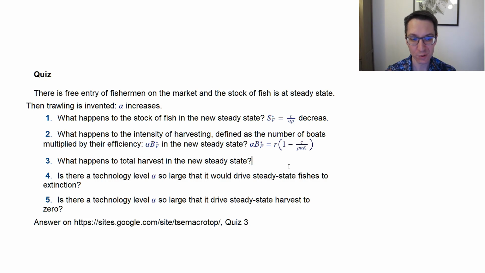Now, what happens to the total harvests in the new steady state? Well, I can simply plug in the formula for harvest.